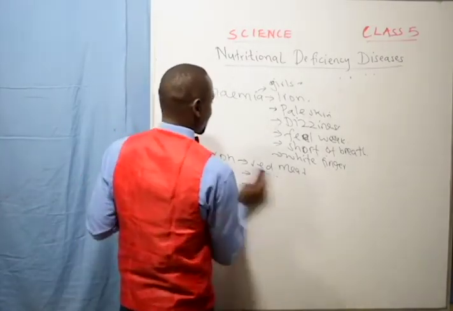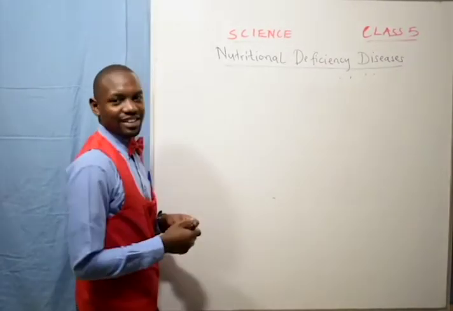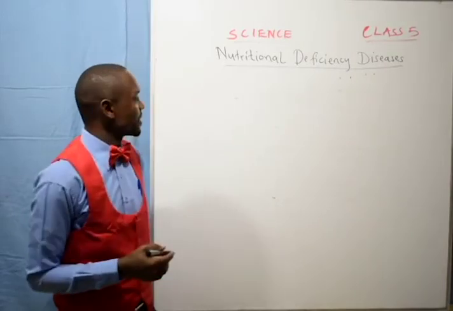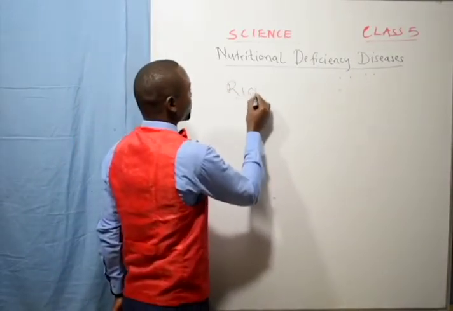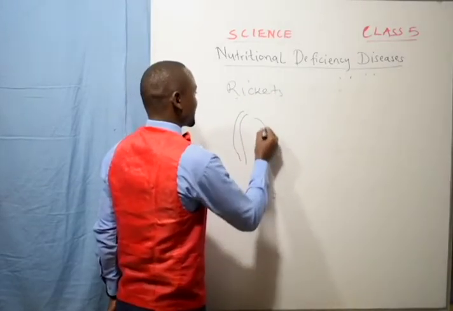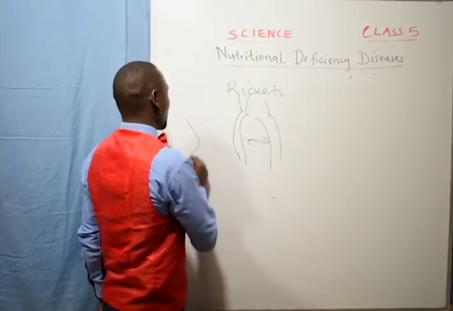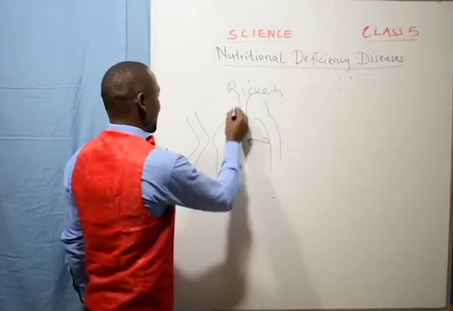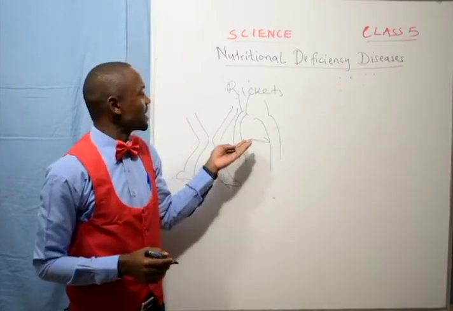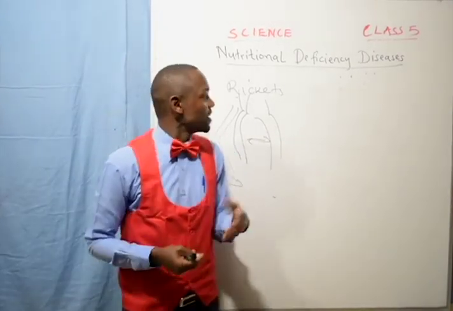And the last deficiency disease, you just go and look at the notes. In the notes you'll see the signs and symptoms of rickets. Rickets is whereby a child develops bow legs. We say you have bow legs or knock knees. Your legs are just like this. Look for the explanations in the notes, and look for the signs, symptoms, causes and preventive measures of rickets. Thank you.